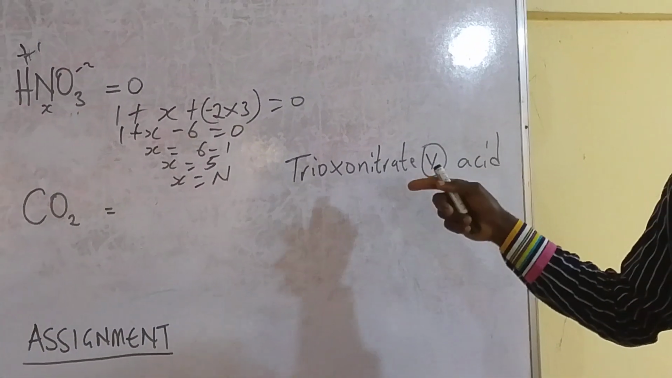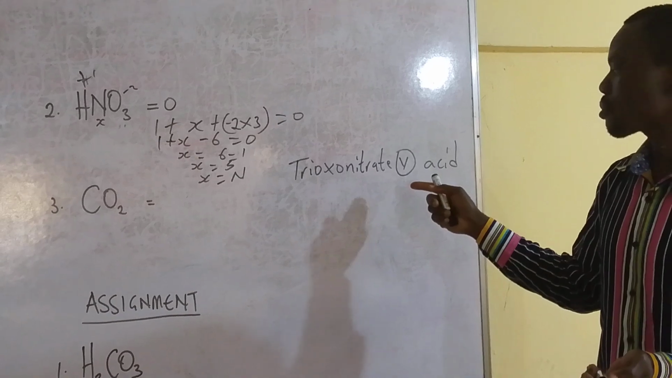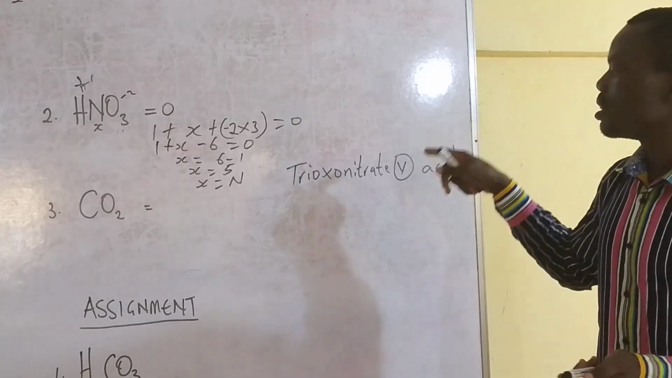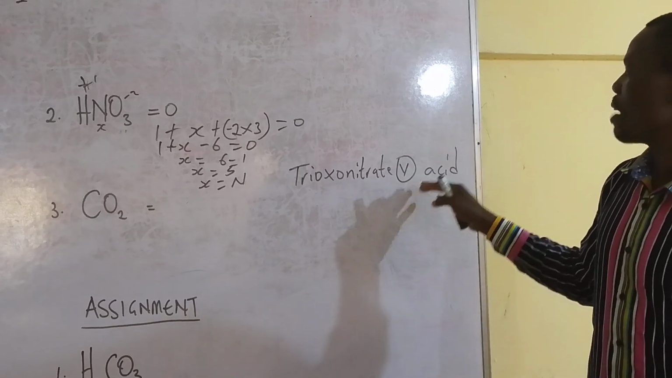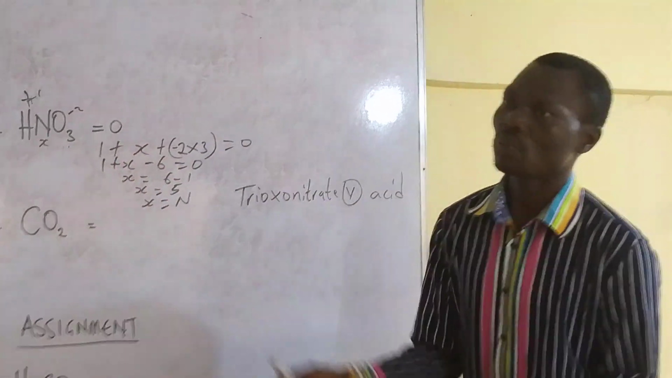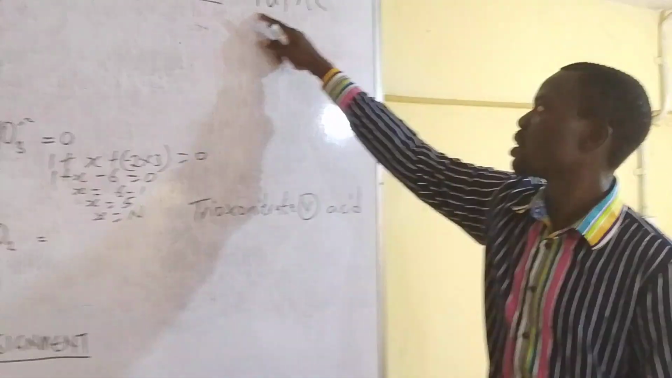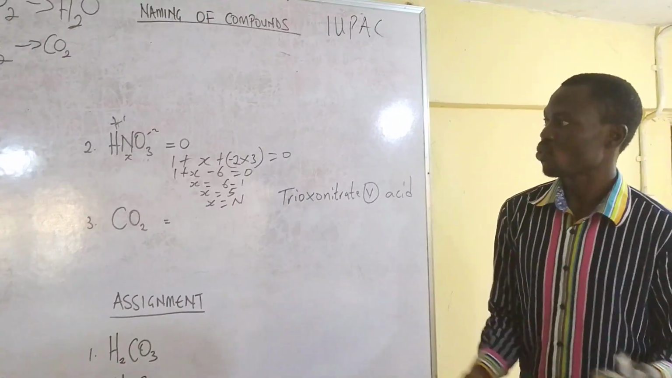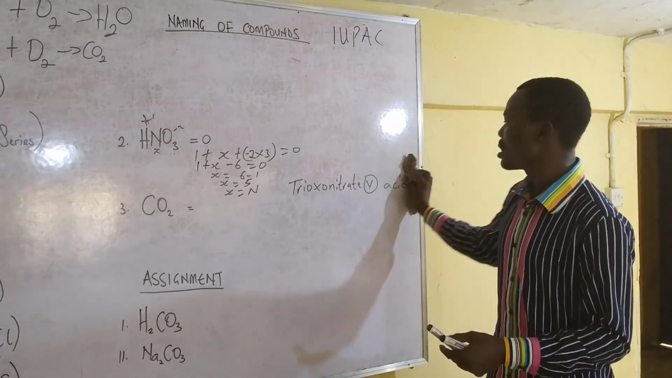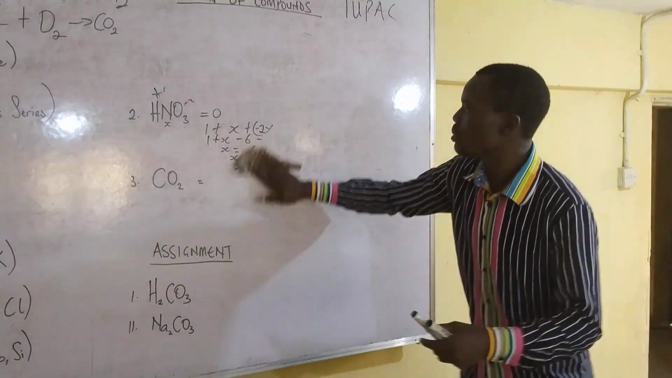You can also see some short name like nitric acid, but this is the way the name should be. So as trioxo nitrate 5 acid, this is the way the name should be based on the calculation and the recommendation of IUPAC. So I believe you understand this as well. So we'll move to the third compound.